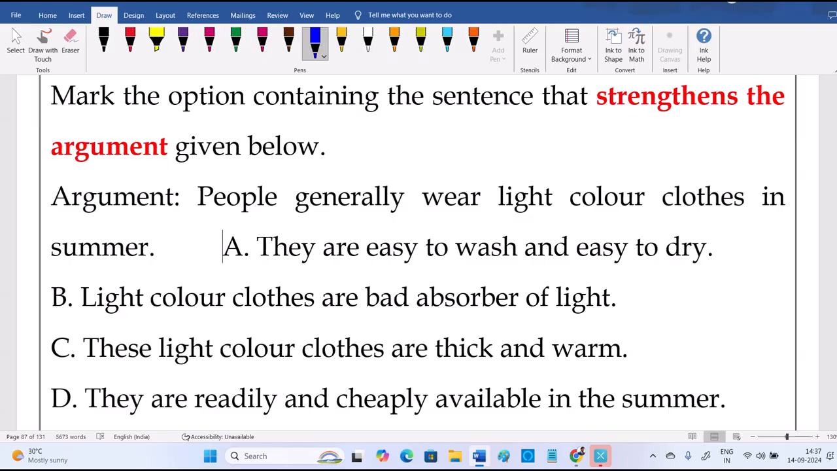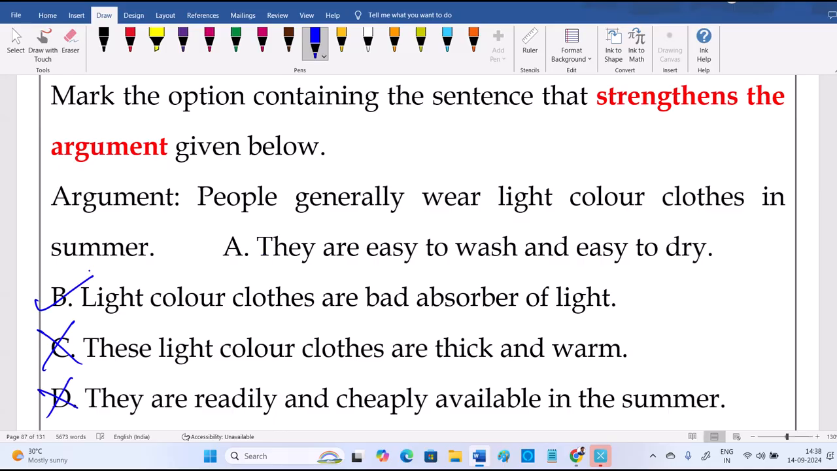Okay, see, the light color clouds are thick. In summer, we don't want thick and warm. In winter, we want thick and warm clouds. So, in summer, the discussion is regarding summer. C is not strengthening that. D, they're readily and cheaply available in summer. That's where purchasing may not be, right? So, the strengthening correct one is B.